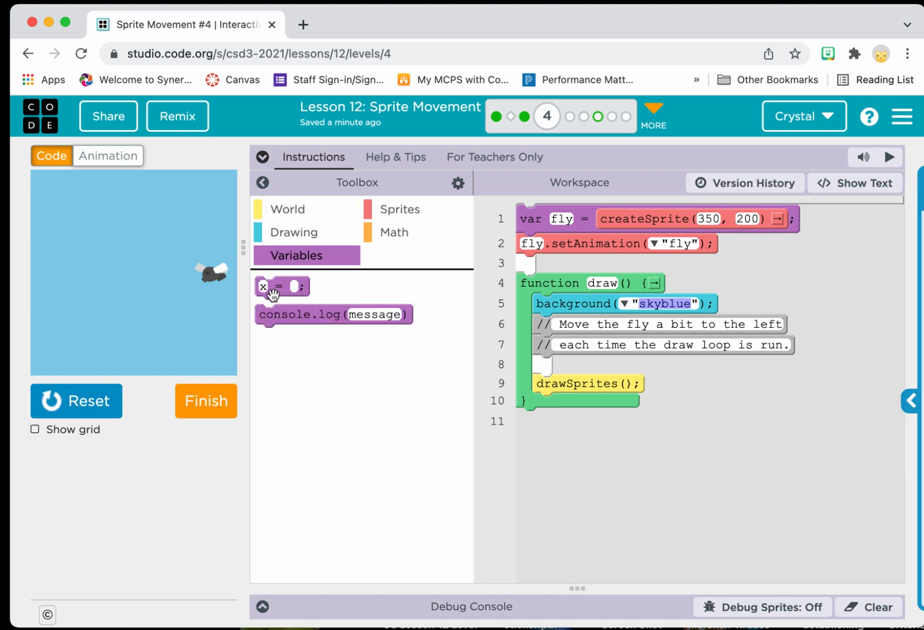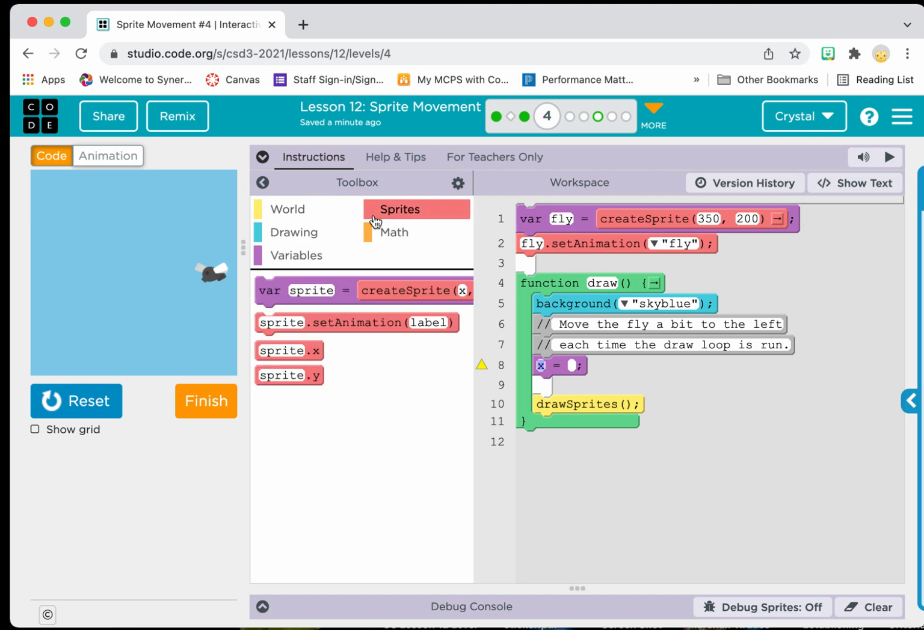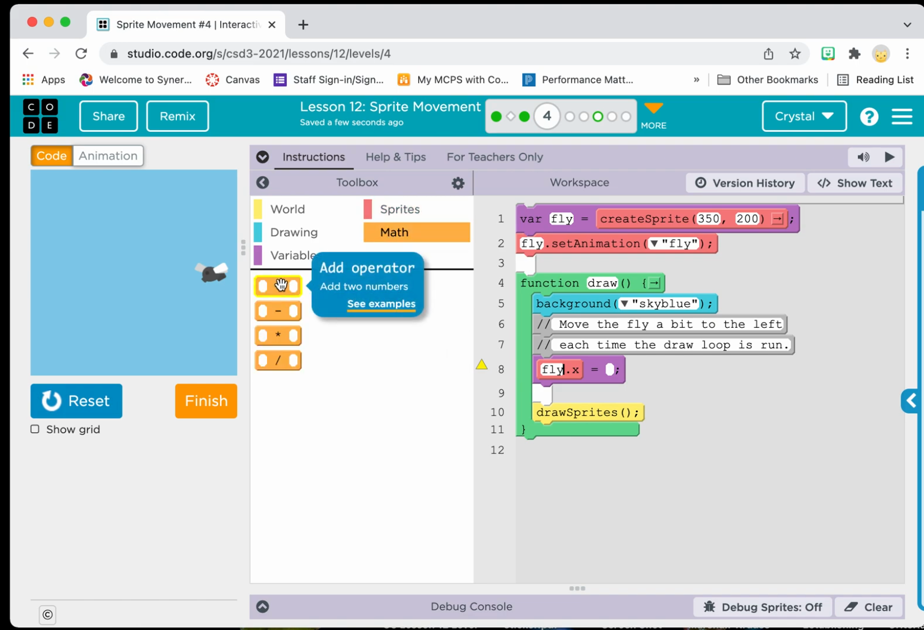We're going to come in here, take this block, and we need to move the fly's X position, because we don't want it to go up and down for the Y. We want it to move across for the X. So we're going to come into our sprites, grab this sprite.x block and stick it in there, and then write in what our sprite label is, which is fly. And then we're going to get our counter pattern.